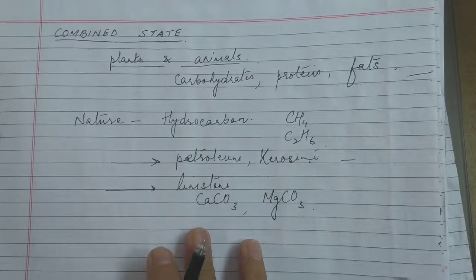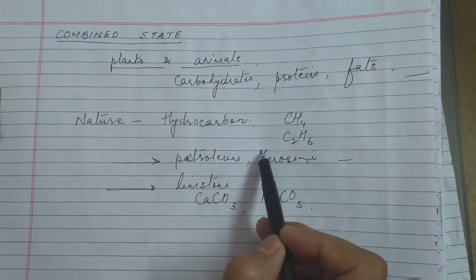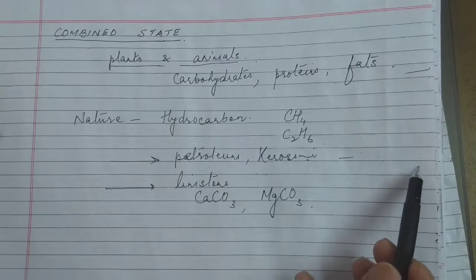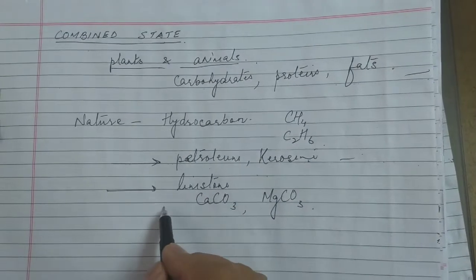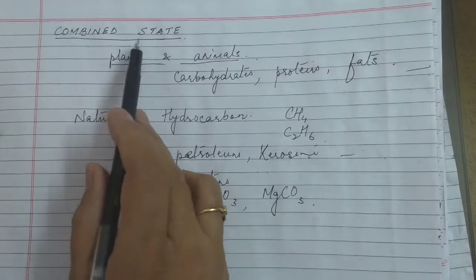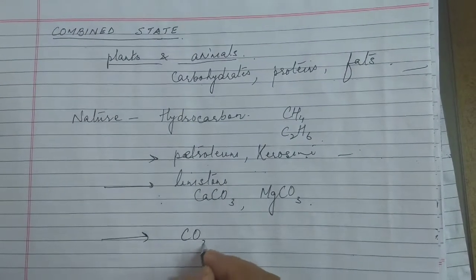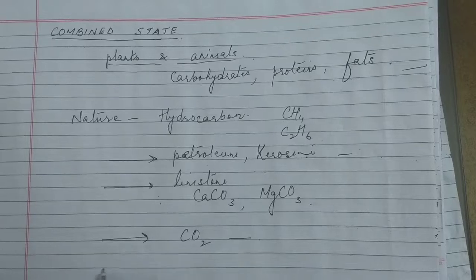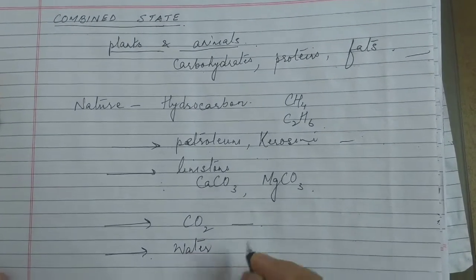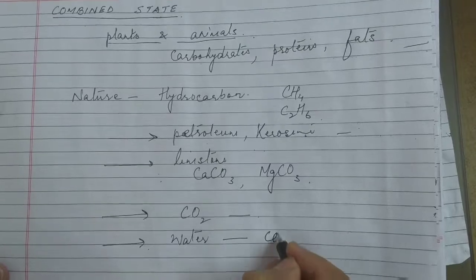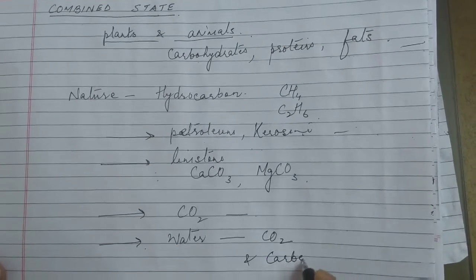And fossil fuels, which I have told you already, can be in the form of kerosene, diesel or LPG, CNG. So these are the different forms of carbon in the combined state. Then we have carbon in the form of carbon dioxide in the atmosphere. Then in water, carbon is present in the form of carbon dioxide and carbonic acid.